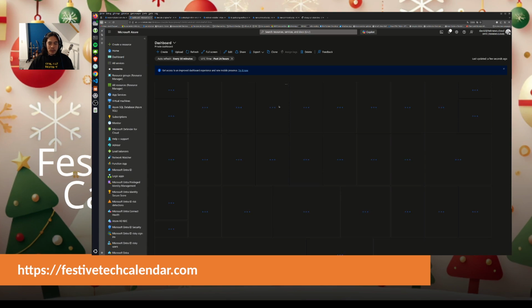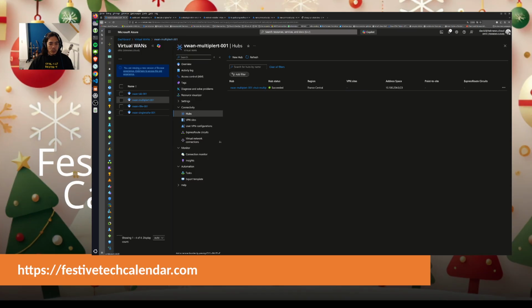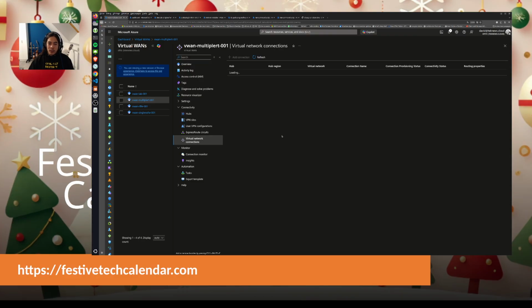Okay, so that means that if I go here, maybe I can try to go there. Let's go here. I don't want the route table, I want the virtual network connection. And here I will be able to add a network connection, and then I will check connectivity between my blue spokes and between my yellow spokes, and definitely I will check that I don't have connectivity between my blue and my yellow spokes, not because I have filtering, but because I have a routing configuration that doesn't manage that. So here I will add a new network connection.